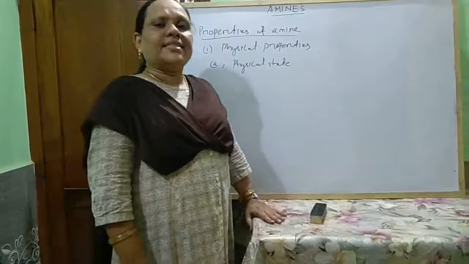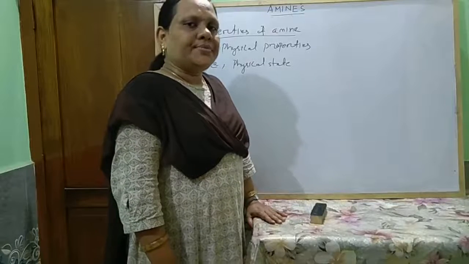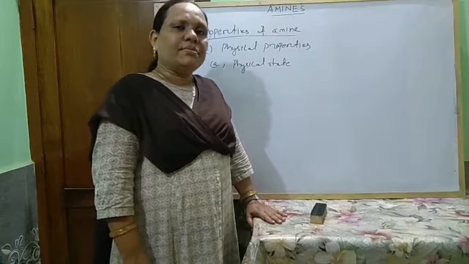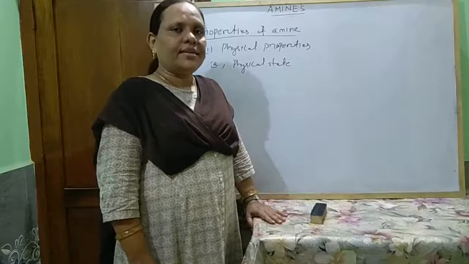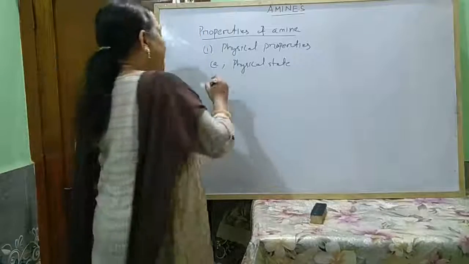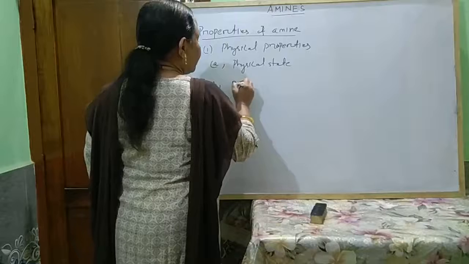Aromatic amine, that is aniline, is a liquid at room temperature, and higher members of aromatic amines are solid at room temperature. Next we come to boiling point.